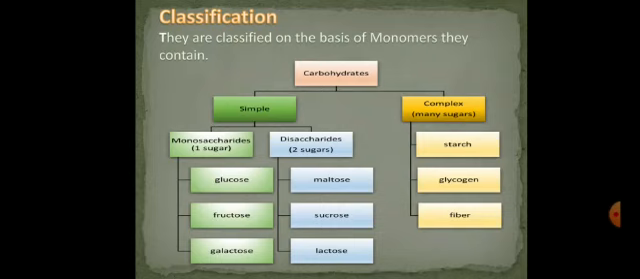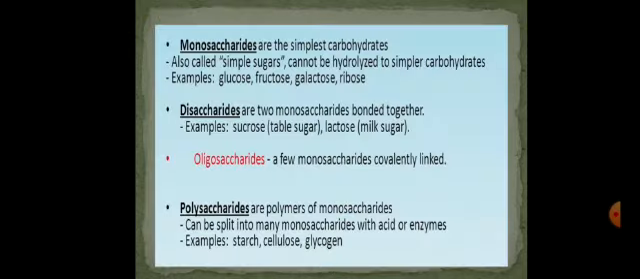Glycogen is also called animal starch because the functions that starch performs in the plants are performed by glycogen in animals. Therefore, we call it animal starch, and it is also found in human beings. Whatever functions it performs in animals, glycogen performs the same functions in human beings. The third type is fiber.